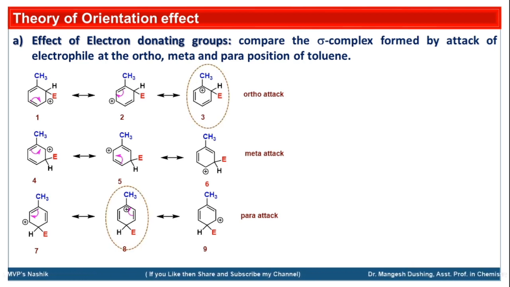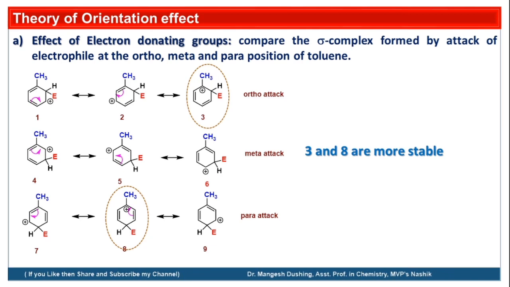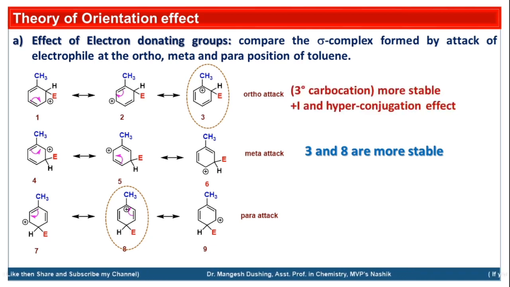See here, these two carbocations, structure number 3 and structure number 8, are more stable. Why? Because in structure number 3 and structure number 8, the carbocation is a tertiary carbocation, and tertiary carbocations are more stable than secondary carbocations, as we know, because of the plus I effect of the 3 R groups as well as the hyperconjugation effect.